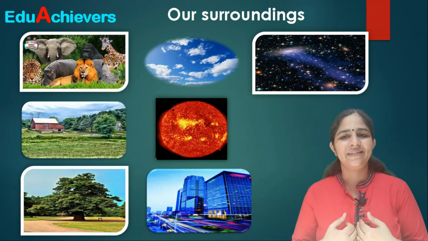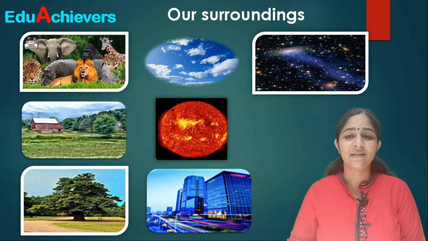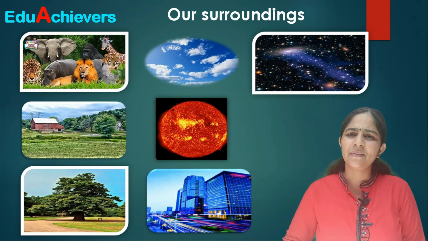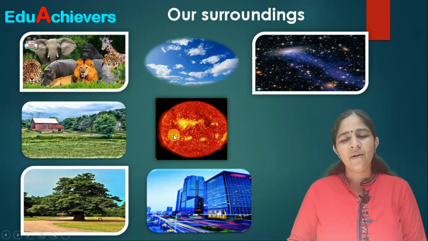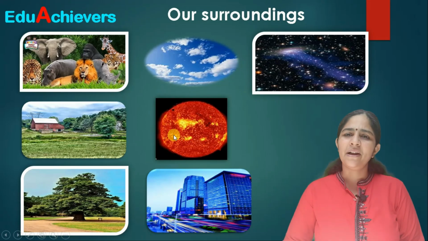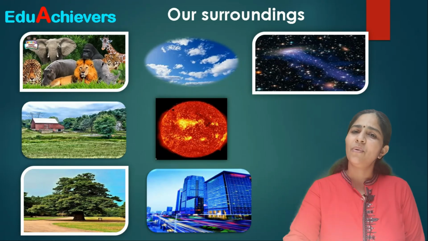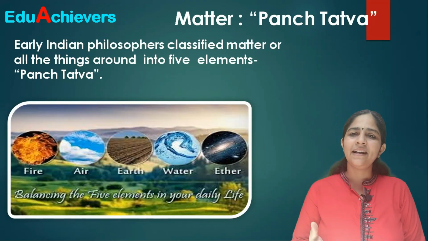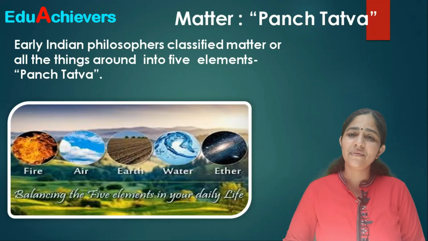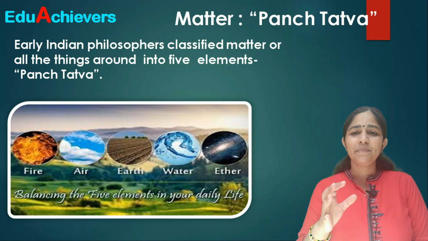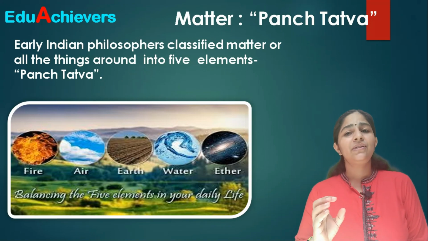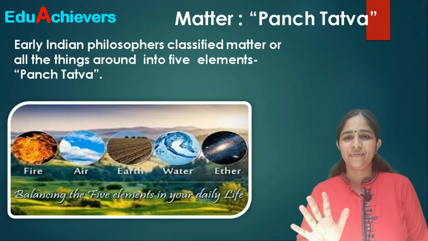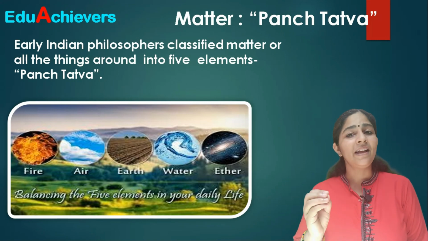So whenever we think about what all these things are made up of, it is not only we who are thinking, this thought started long back. Thousands of years back also, people used to think about what this matter is made up of. The earlier Indian philosophers believed that matter is made up of Panch Tattva. Panch means 5 and Tattva means the things, correct?